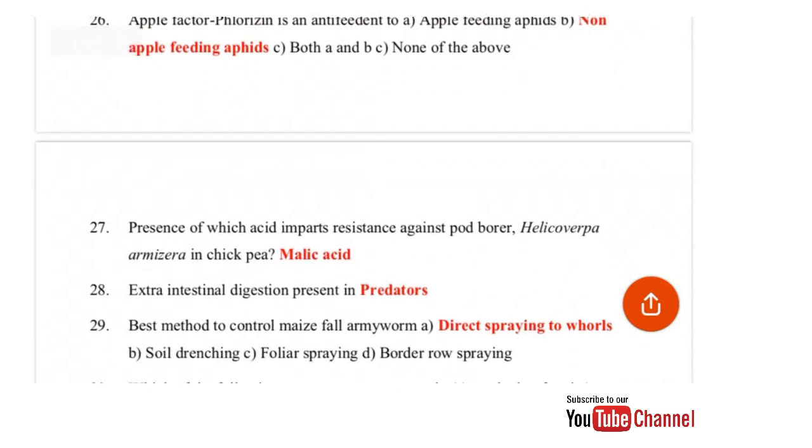Best method to control maize fall armyworm is: direct spraying to whorl, soil drenching, foliar spray, border row spraying. So the correct answer for this is direct spraying to whorl, as it causes the damage in the whorl or stem of the plant.